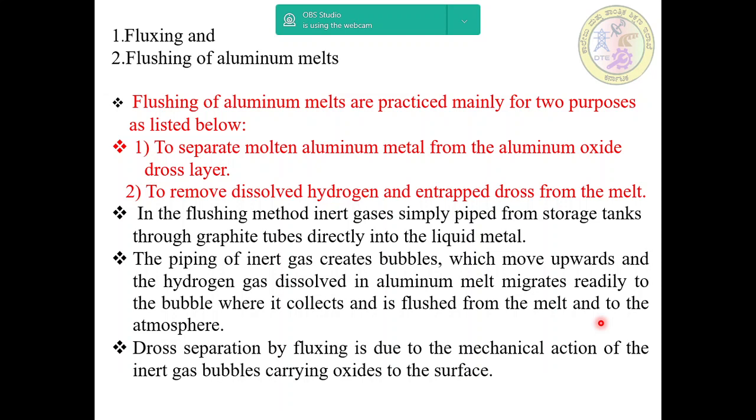And then in the flushing method, inert gases are piped from storage tanks through graphite tubes directly into the liquid metal.